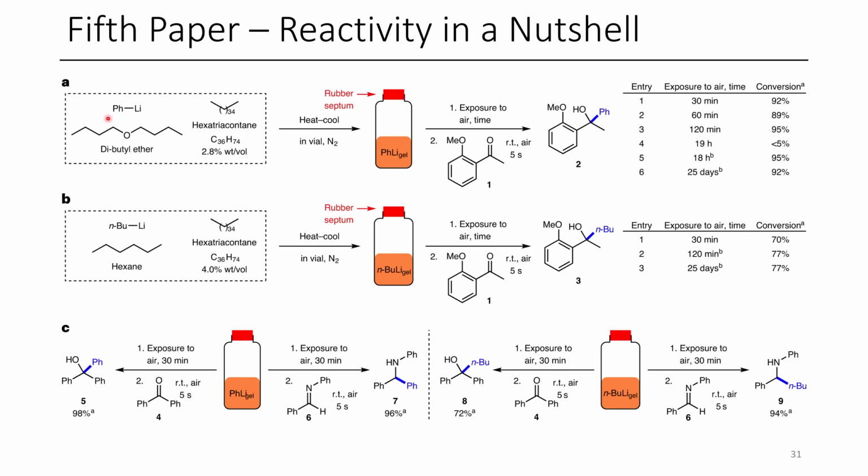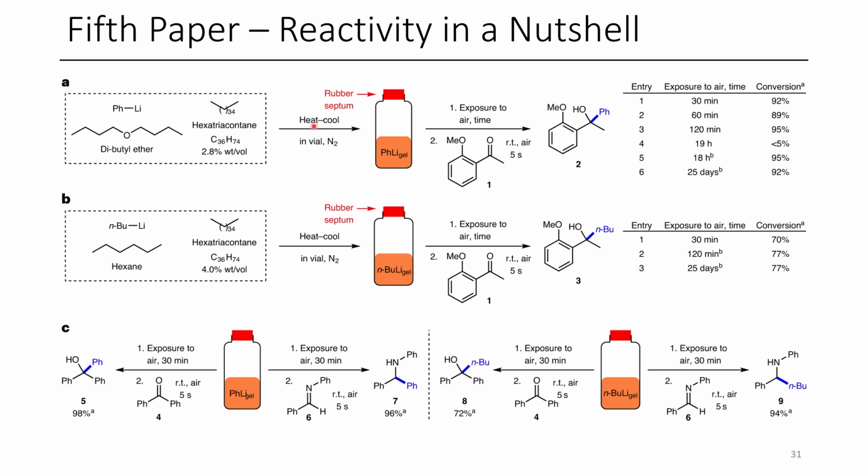What they would do here is mix their organolithium, which in this case is phenyllithium, with additional di-tert-butyl ether and their hexatricontane up to a specific volume. In their supporting information, they talk about what mixtures are stable and what mixtures are unstable. If you want to know why the ratios are what they are, I'd encourage you to take a look at their supporting information. Basically, what they had to do was find conditions for each organolithium where the gel was stable under ambient conditions with a given ratio of hexatricontane and di-tert-butyl ether along with their organolithium.